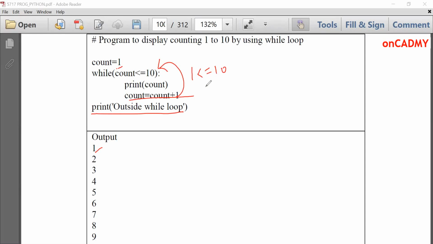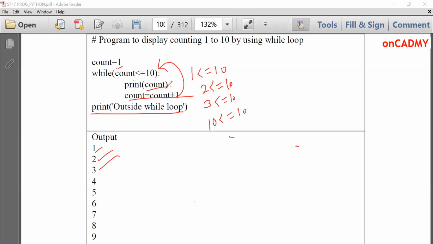It will go back and check the condition again. Count less than or equal to 10 again. 2 less than or equal to 10, which is true, it will print count, which is 2. And then count is equal to count plus 1. That means now it is 3. It will go back and check the condition, 3 less than or equal to 10. And it will print 3. And so on. At the end, it will check 10 is equal to 10, which is true.